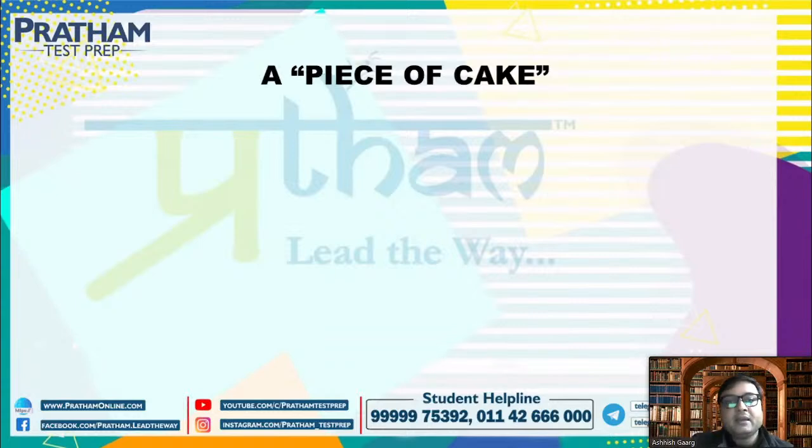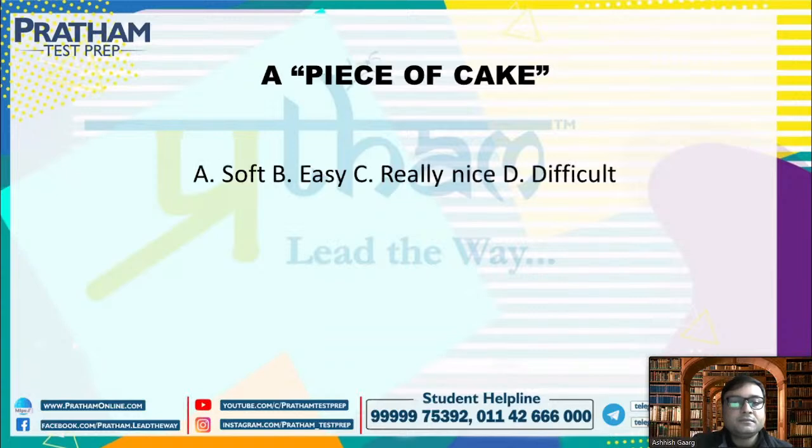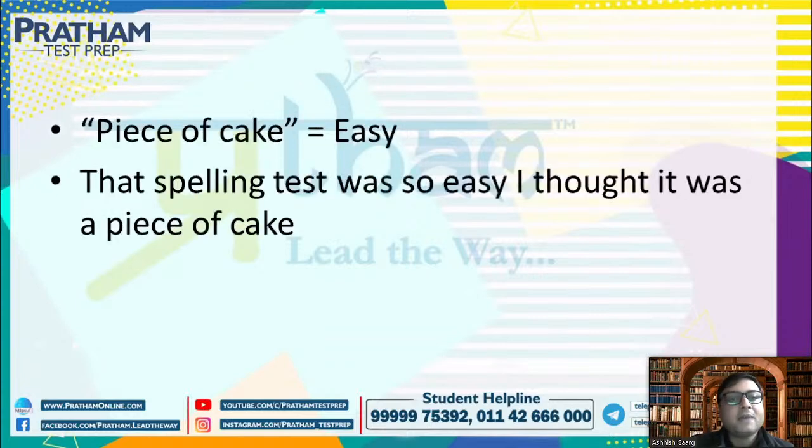Okay, what do we mean by a piece of cake? Yeah, it's a common misconception, something a mistake or an error. Check it. It's a piece of cake. Out of the 4 options, which one is the correct option? Soft, easy, really nice, difficult. So option B, you guys are saying. Very good. So option B, absolutely correct. Piece of cake means easy.